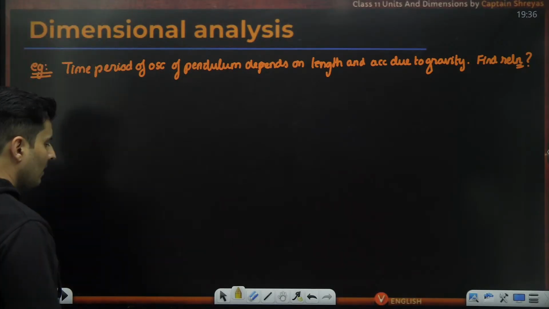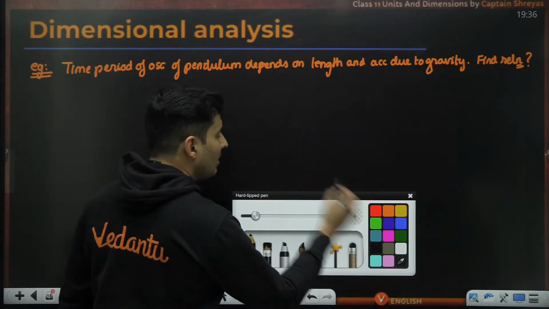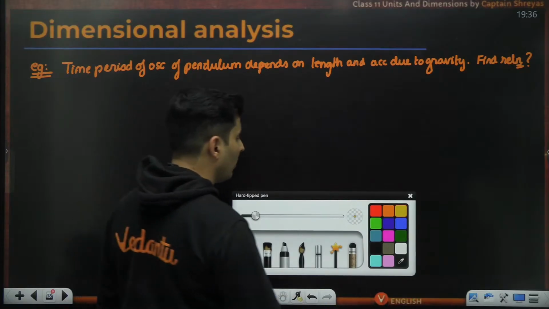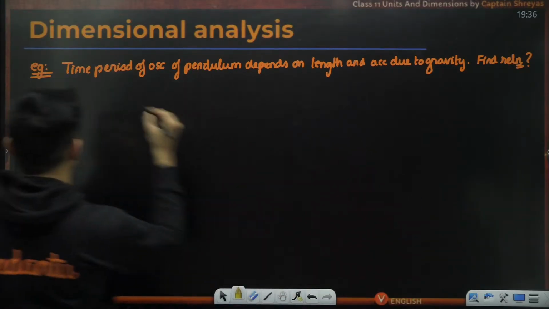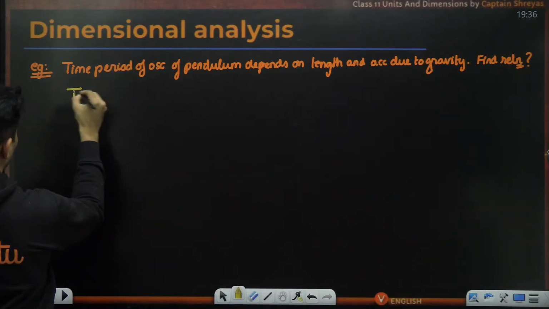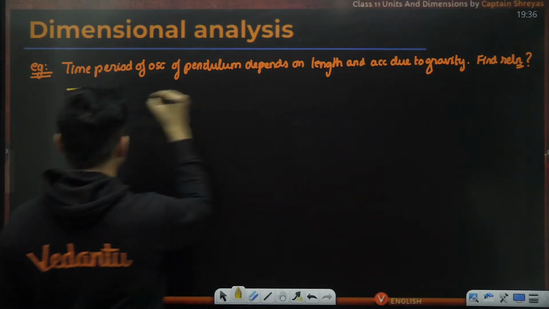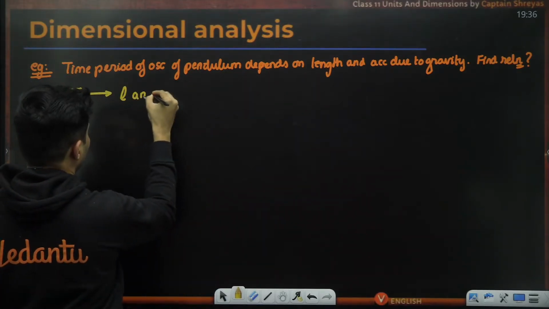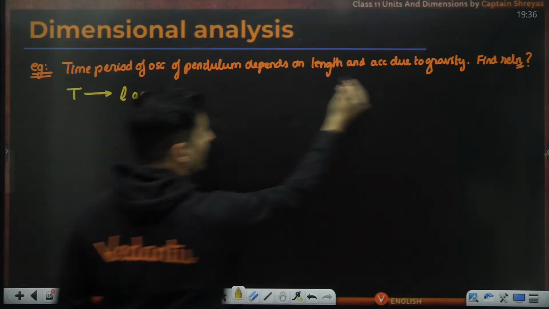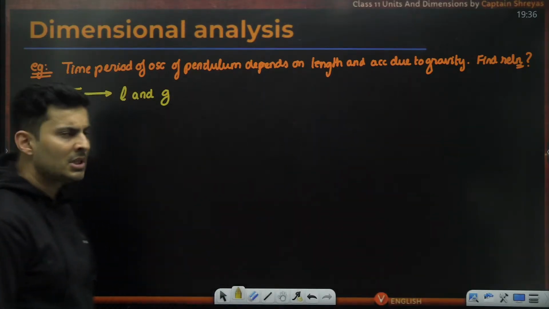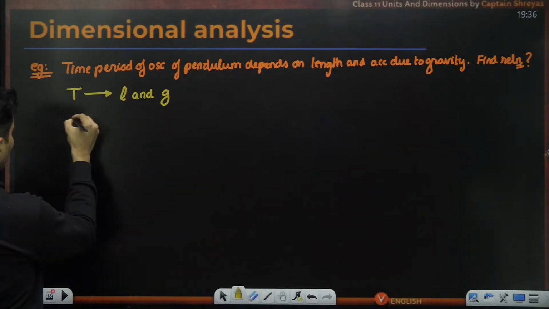So let's see who is dependent on who. As we can see, the time period depends on the length and the acceleration due to gravity. How does it depend? I do not know.